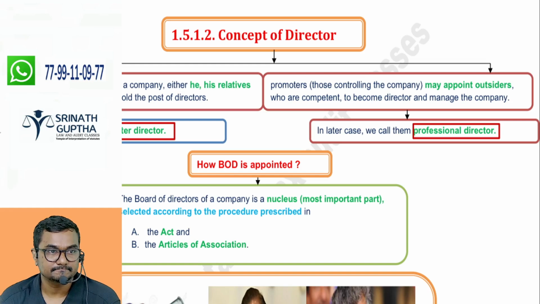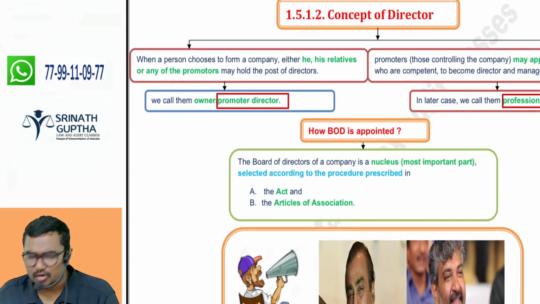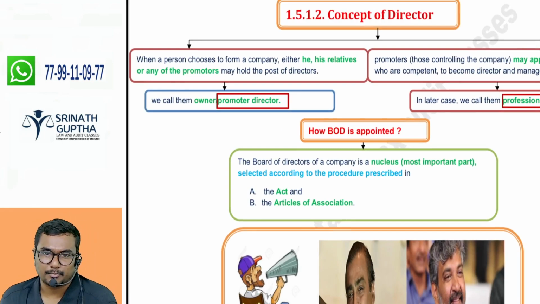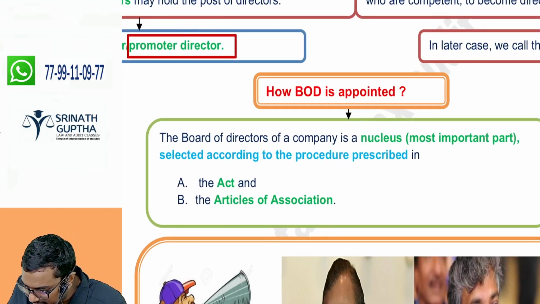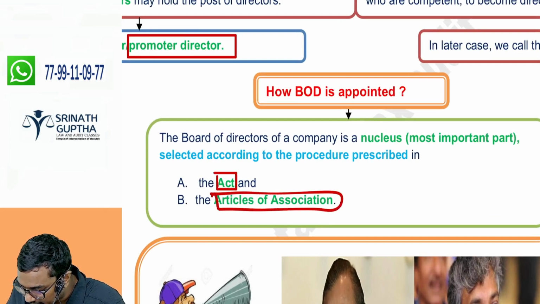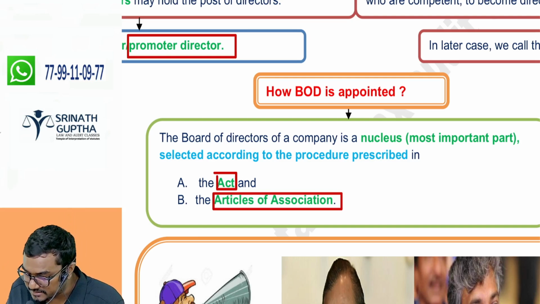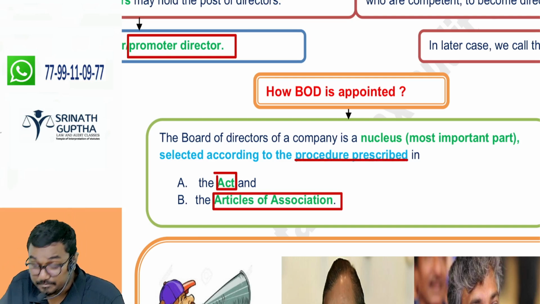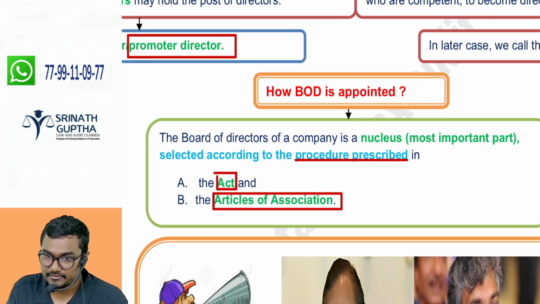Directors, beta. Actually, how do we have to appoint the BOD? How do we have to appoint the BOD? The BOD may be appointed as per the Companies Act, as per the Articles of Association. The directors of the company are appointed as per the procedure prescribed in the Companies Act or prescribed in the Articles of Association of the company.